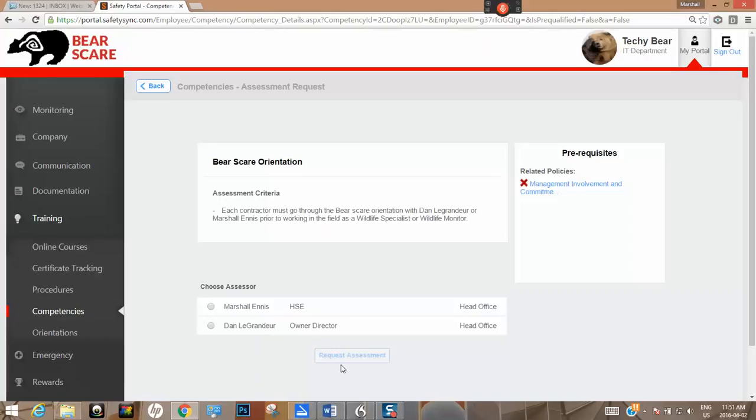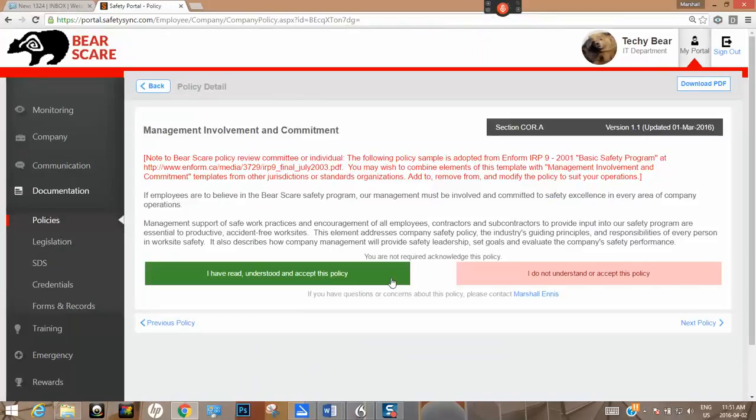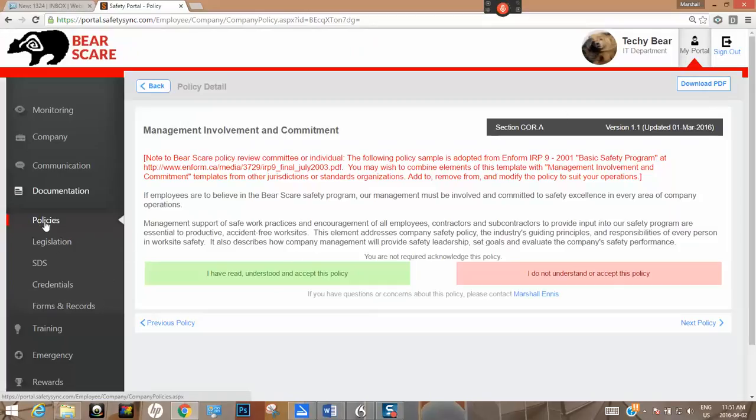Obviously, I was testing this new system as well, so you can put in what you want as to management involvement and commitment. So this is our commitment to go in. You've read and understood it, and send it through, and then we will actually assess you on this situation, and you'll be good to go. Okay.